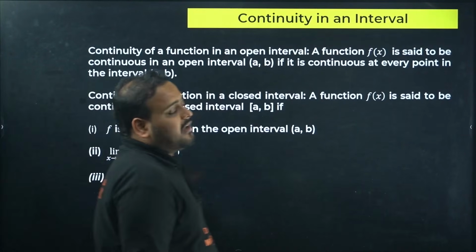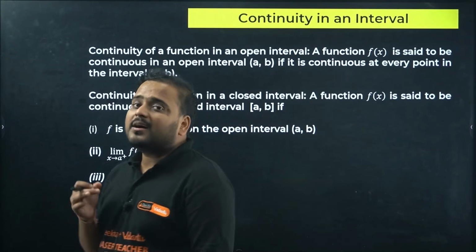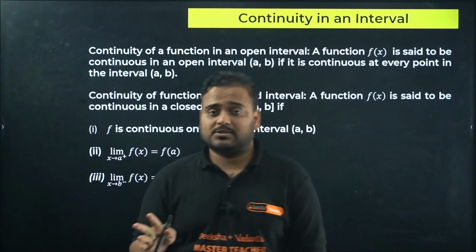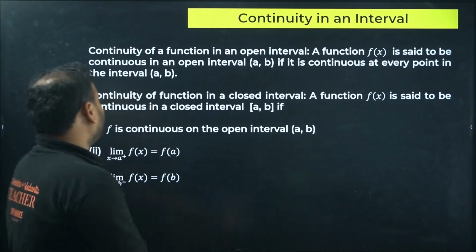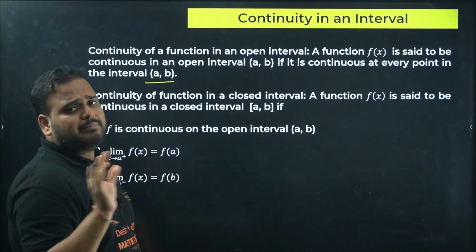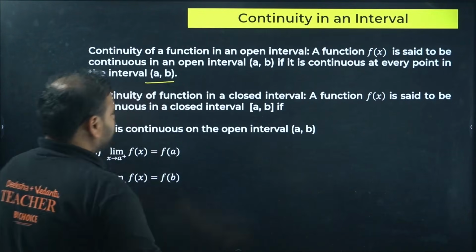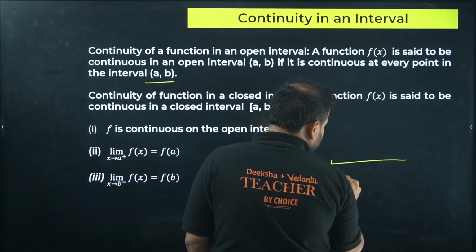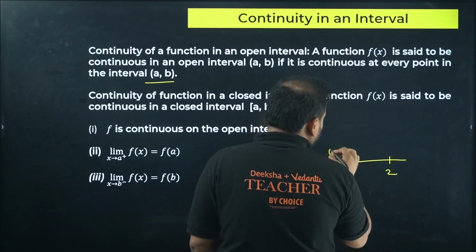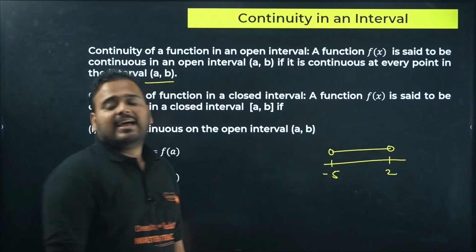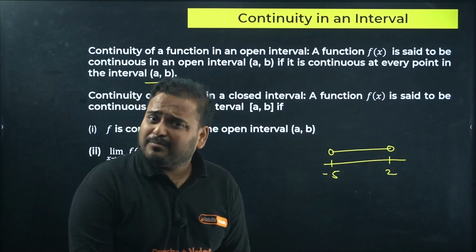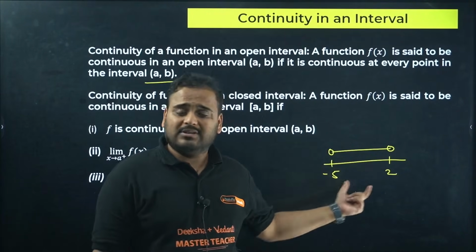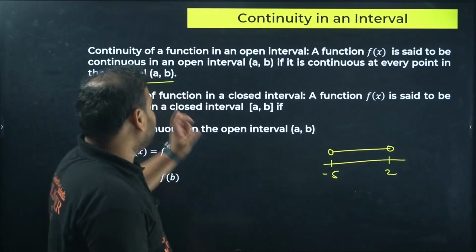Now continuity in a given interval. For intervals we have two types, open and closed. For open intervals there's no problem. Let's take an example, -5 and 2, both open. In all the points, infinite number of points between these two boundaries, the function should be continuous.